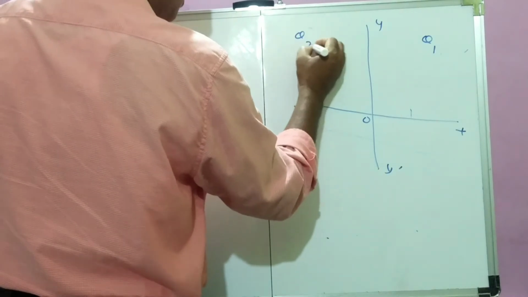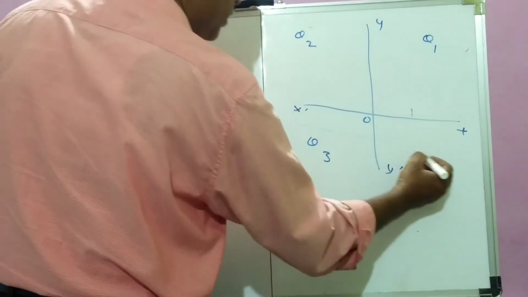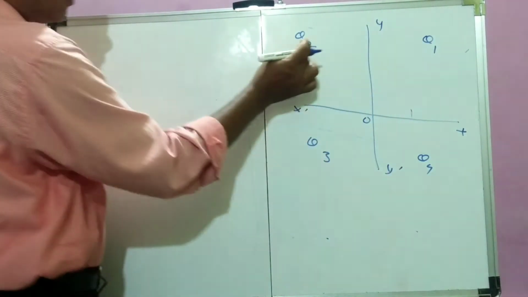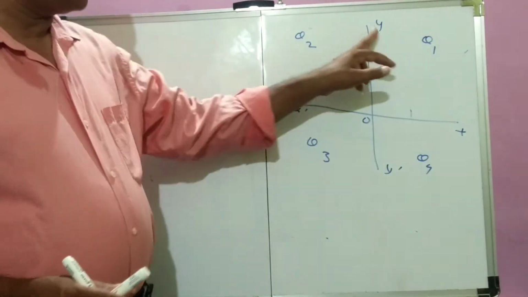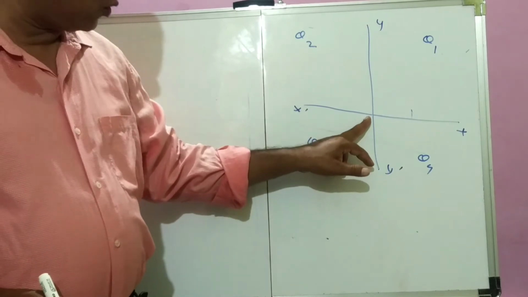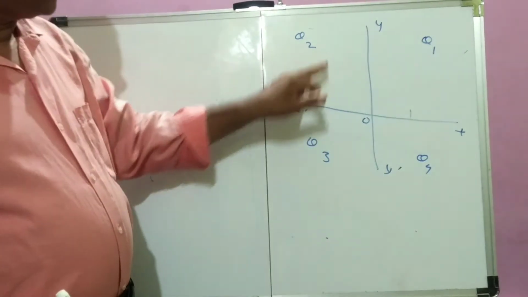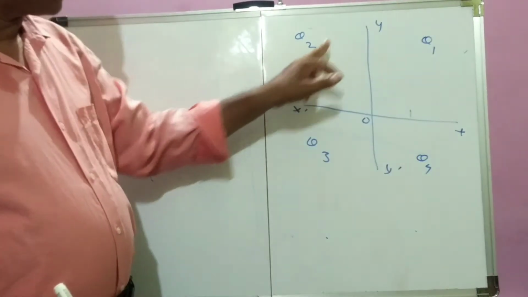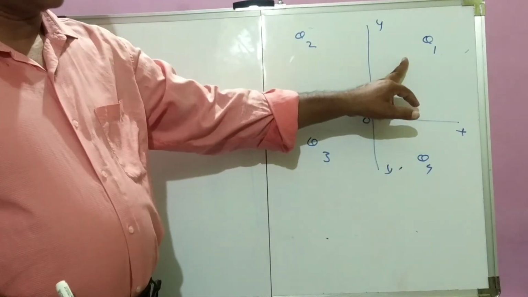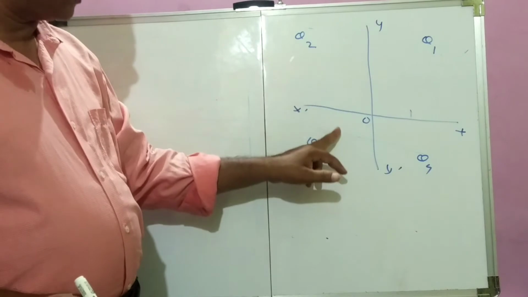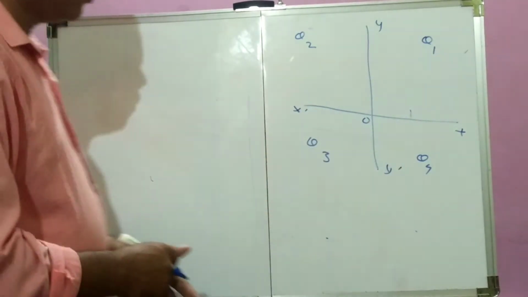This one Q2, Q3, Q4. That is quadrant 1, quadrant 2, quadrant 3, quadrant 4. X, x dash and y, y dash intersect at origin O, so the plane is divided into 4 parts. We move through these 4 parts in the anti-clockwise direction, so this is quadrant 1, this is quadrant 2, quadrant 3 and quadrant 4.